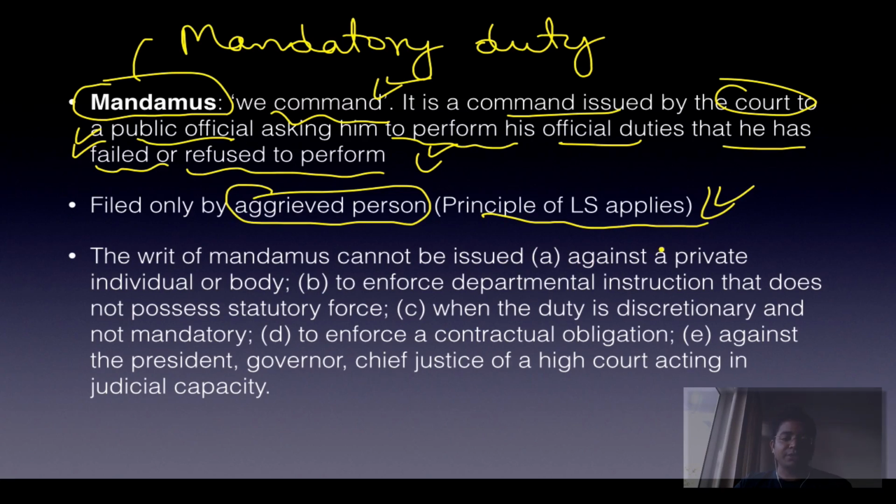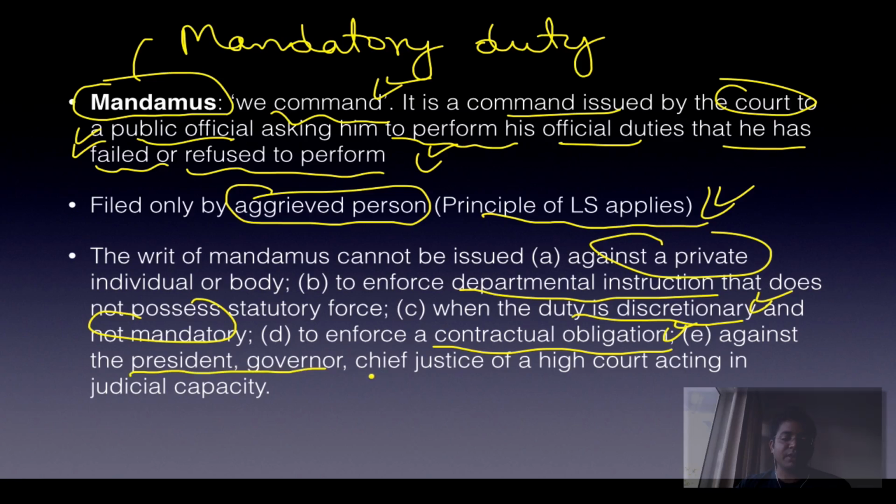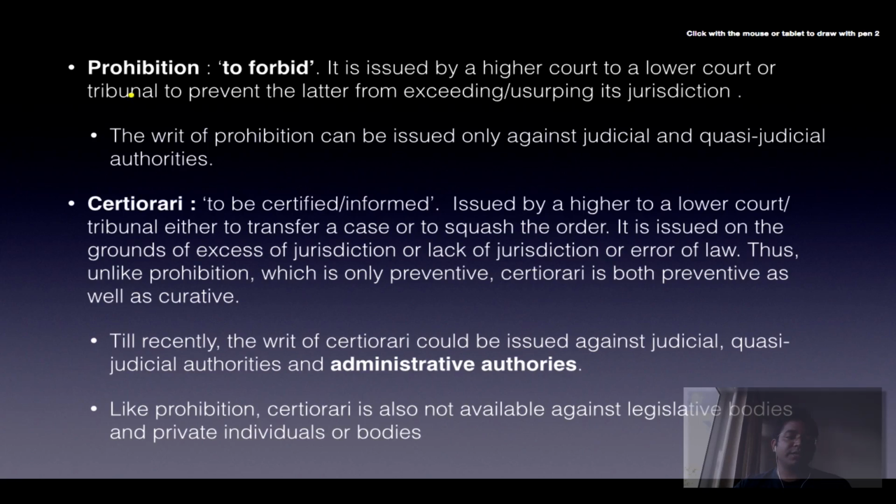However, the writ cannot be issued against a private body, to enforce departmental instructions that are not statutory, when the duty is discretionary and not mandatory, to enforce a contractual obligation, and finally against the president, governor, chief justice. So is that understood? Now moving to the third, that is prohibition.